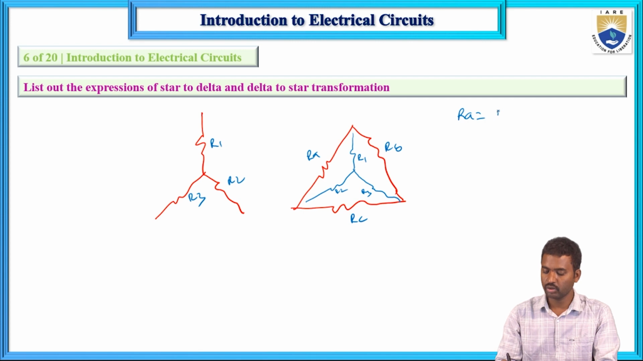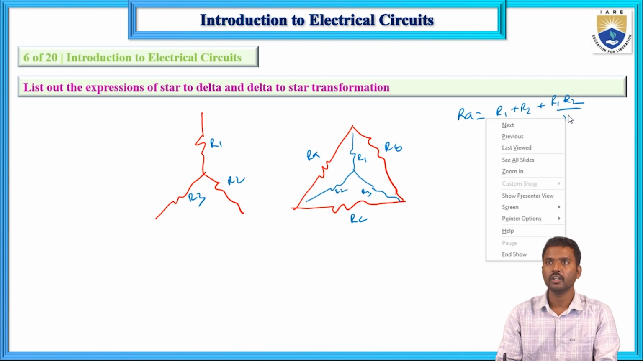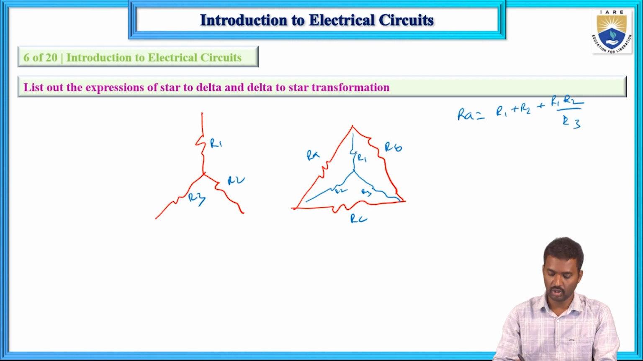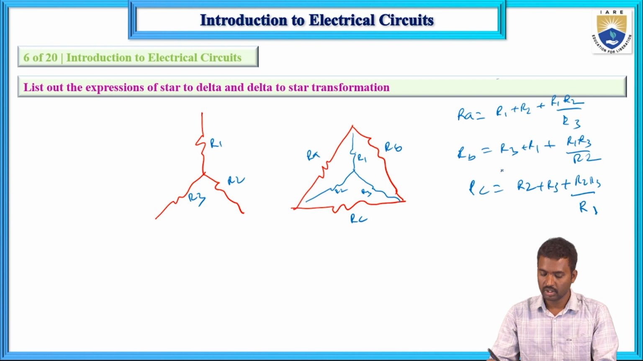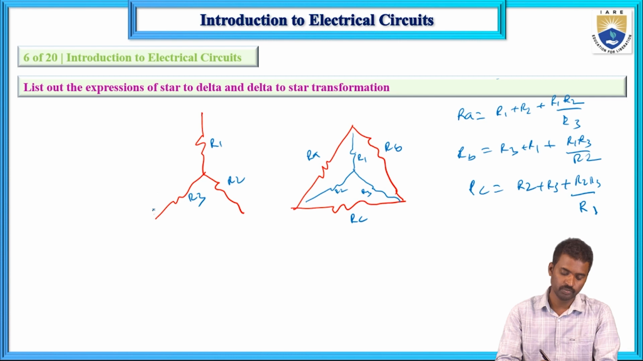Now here RA equals R1 plus R2 plus R1 R2 divided by R3. Next, RB equals R3 plus R1 plus R1 R3 divided by R2. And next, RC equals R2 plus R3 plus R2 R3 divided by R1. So now these are the expressions from star to delta. Now delta to star means this one.